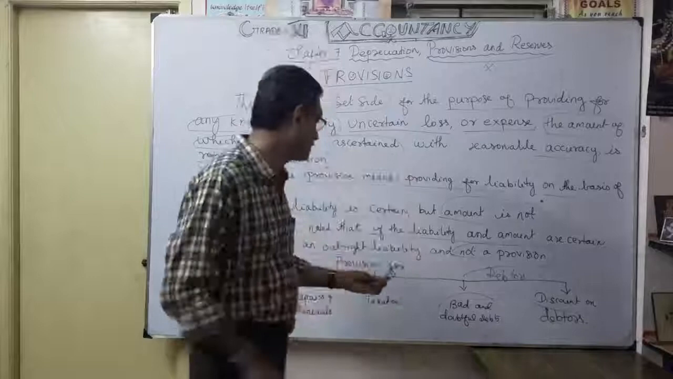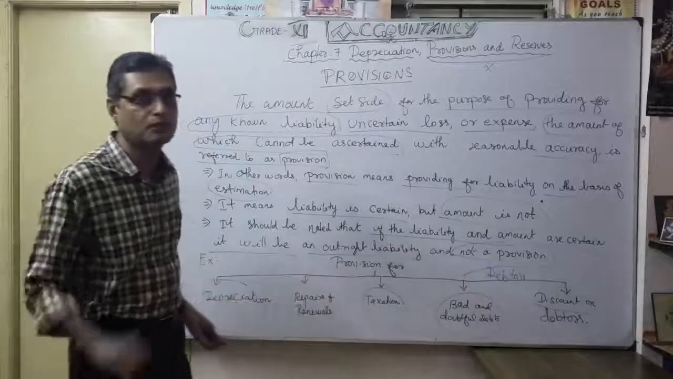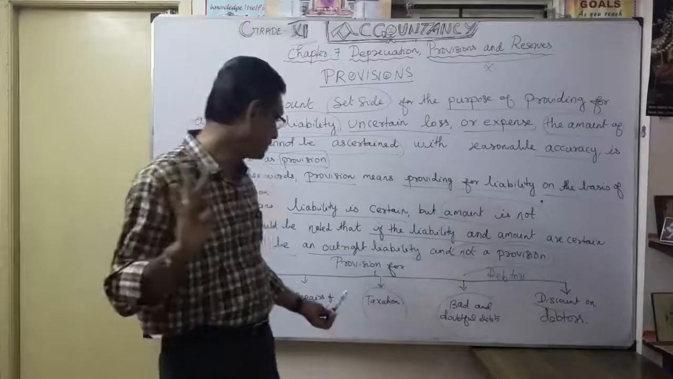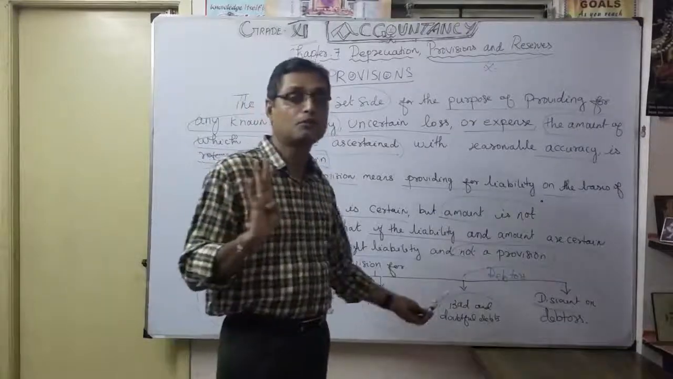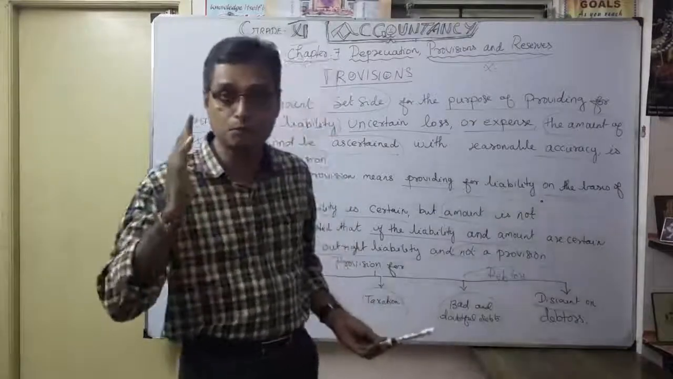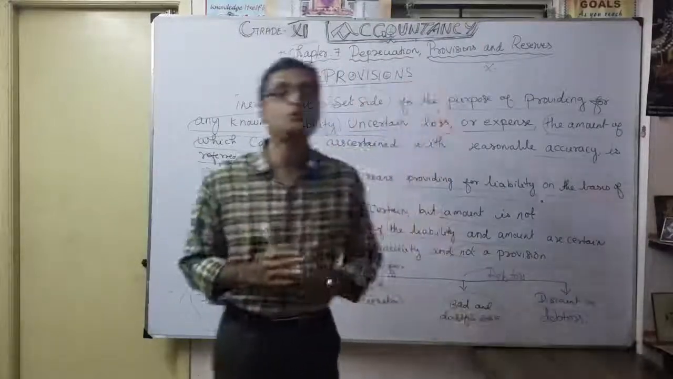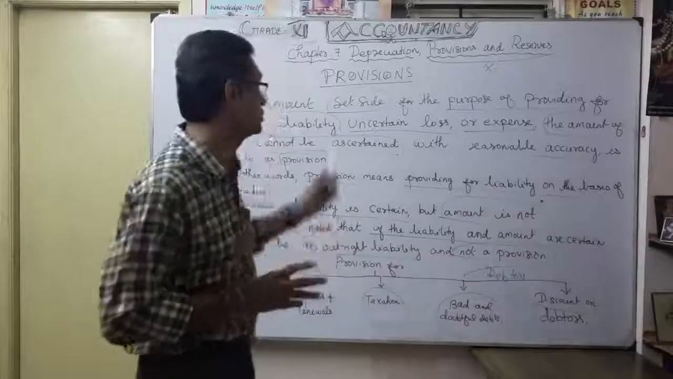Now you have understood the examples, especially provision for depreciation, provision for repairs and renewals, and provision for taxation, which are very important. The fourth one is provision for bad and doubtful debts and discount on debtors. These two are related to debtors. Okay, now you have understood the provisions.